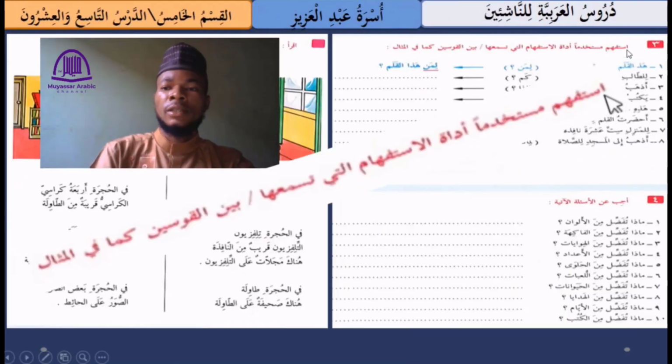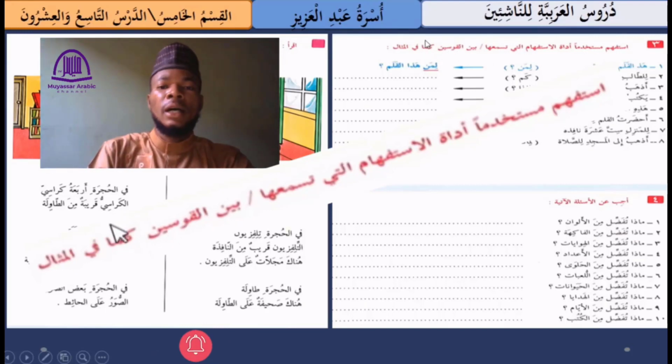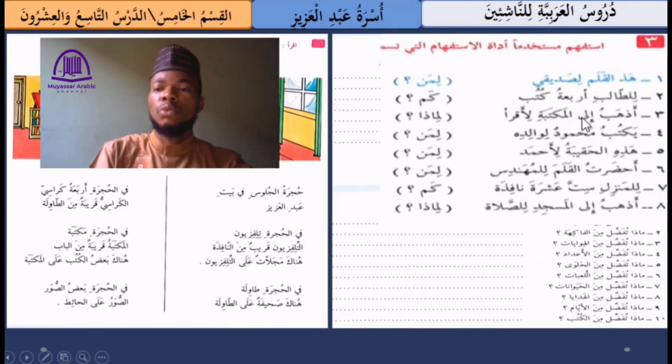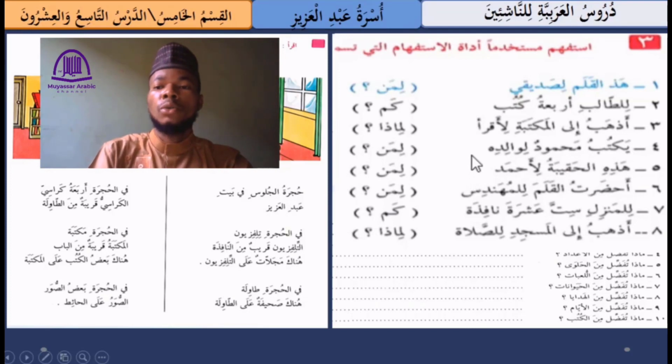And here we have an instruction that says استفهم. استفهم means ask a question, مستخدما, using أداة الاستفهام, the question tag, التي تسمعها, that you hear, or بين القوسين, or that is between the two brackets, كما في المثال, according to the example. So here we are provided with a series of sentences which we are going to provide questions to using these question tags. So the first sentence we have هذا القلم